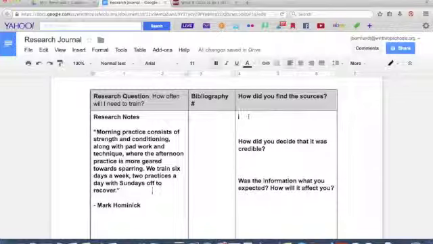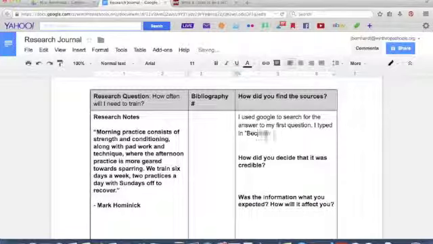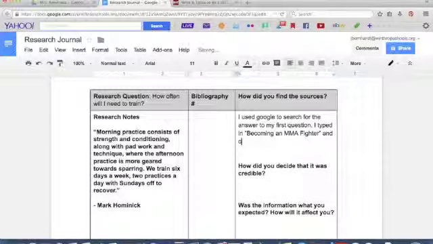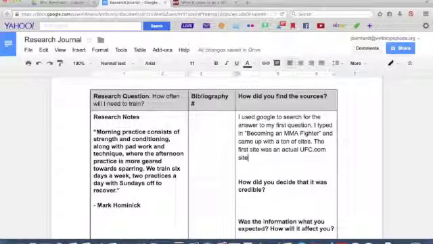Now I'm going to explain how I found the source that I used. You want to make sure that you are very detailed and give a step-by-step account of how you found your information. Exactly what keywords you typed in, what source you used, whether it was online or print or the library or asking someone, and explaining why you picked that site out as well, or the book out.